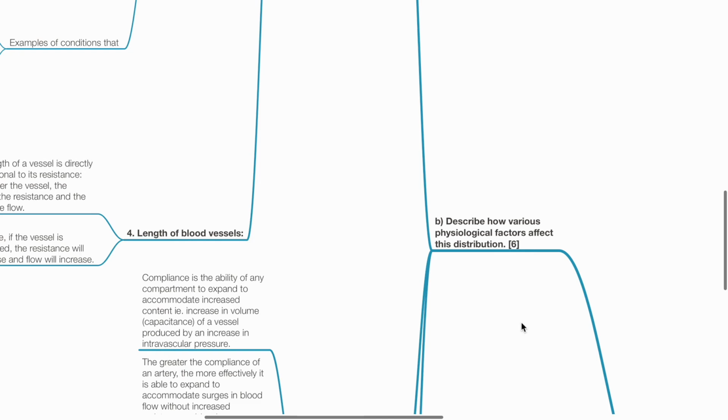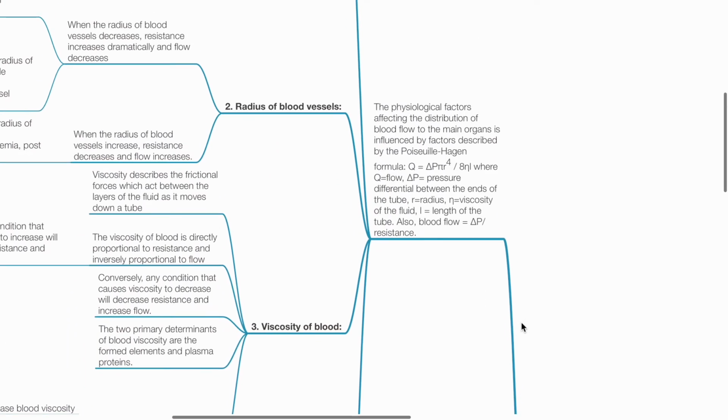B. Describe how various physiological factors affect this distribution. 6 marks. The physiological factors affecting the distribution of blood flow to the main organs are described by the Poiseuille-Hagen formula. Q equals delta P pi r to the power of 4 divided by 8 viscosity times length of vessel. Delta P is the pressure difference, r is the radius of the vessel, Q is blood flow.